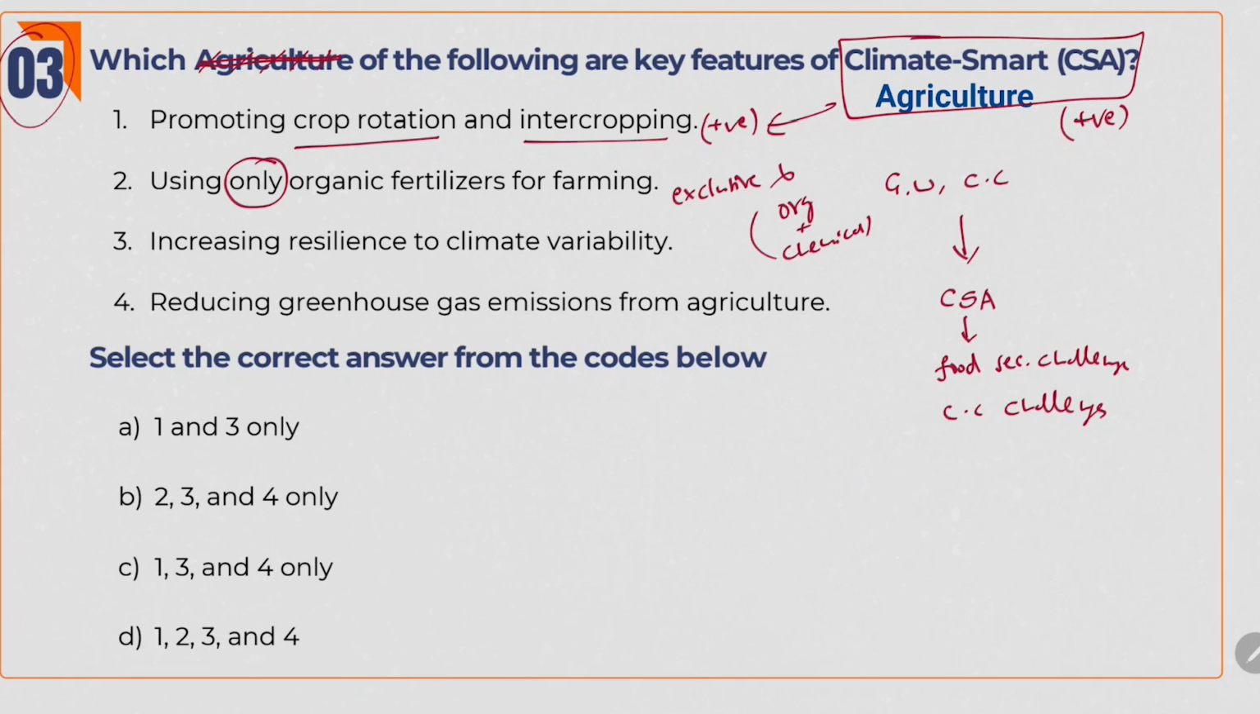Nowhere it is mentioned that we have to use only organic fertilizers in order to be sustainable. So 2 is wrong. And increasing resilience to climate vulnerability. This is all climate smart agriculture is telling about now. We have to be conscious about climate also when doing agriculture. So this is right. Reduce greenhouse gas emissions from agriculture. Yes, you don't need to spoil climate for agriculture purpose. Be a little bit smart and reduce greenhouse gas emissions also. So the answer is 1, 3 and 4.